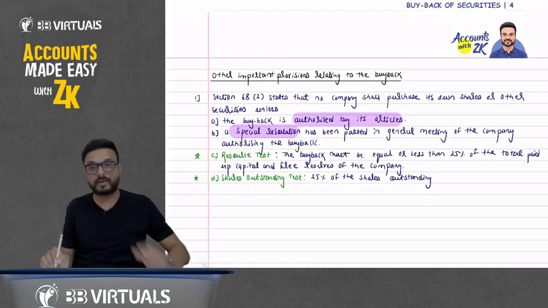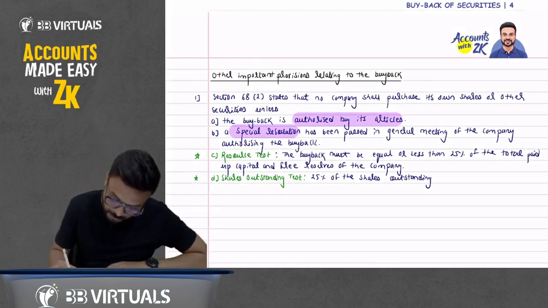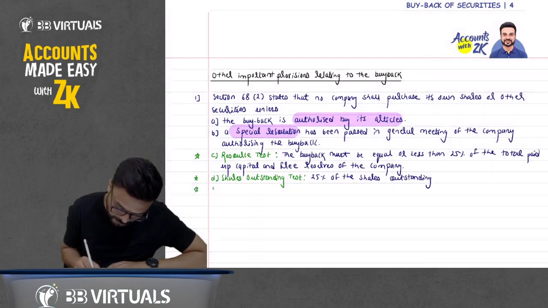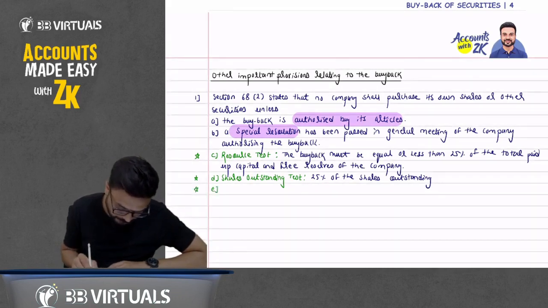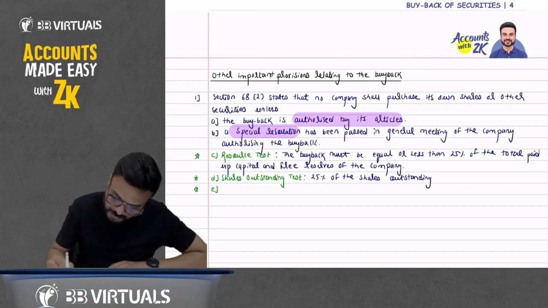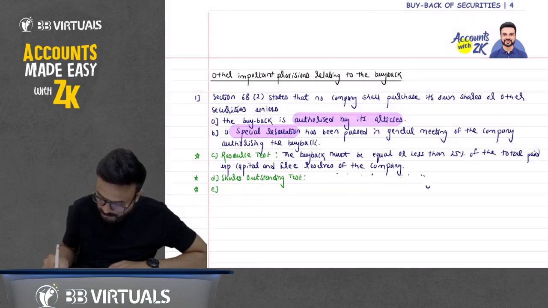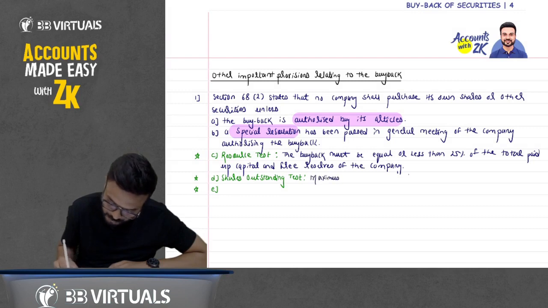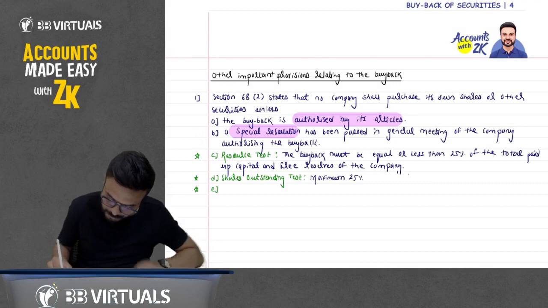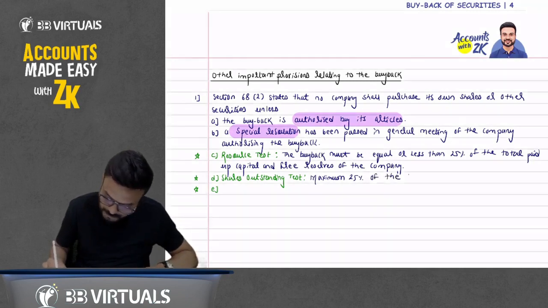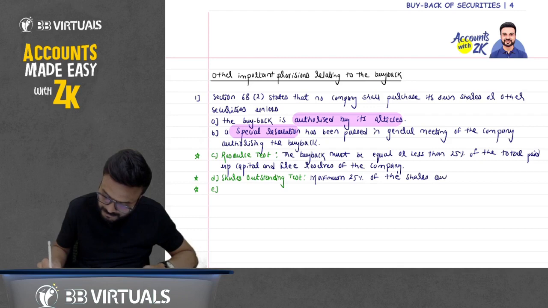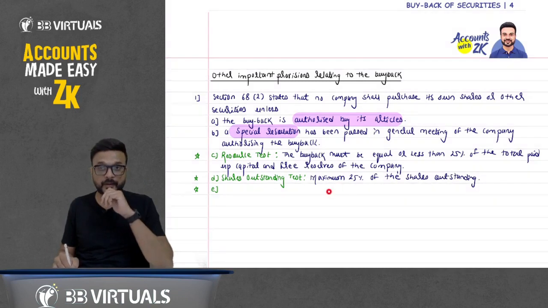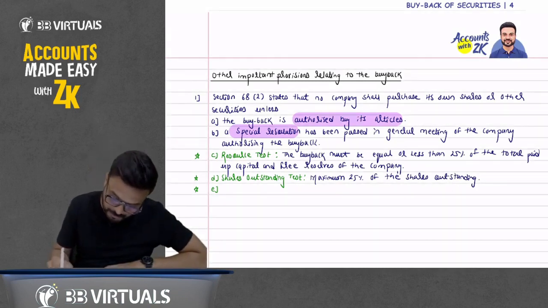Just write it down, we'll discuss it. Point number E. Okay, 25% maximum. Just add the maximum word here. Sorry for that. Write maximum 25% of the shares outstanding. Same as I have written. Add the maximum word here.